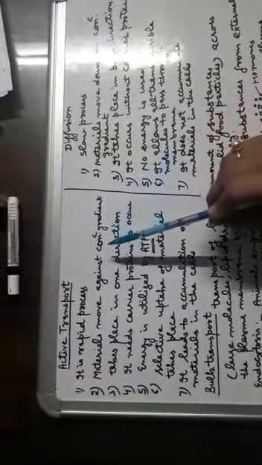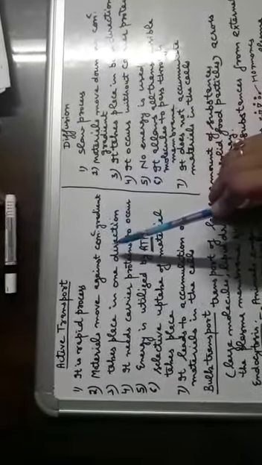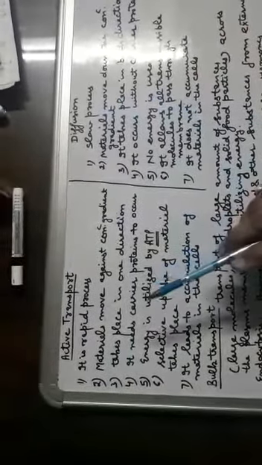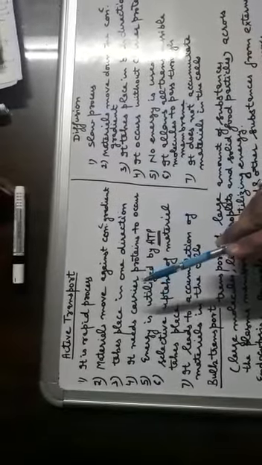So, students, in our ninth class biology lecture, we are going to discuss the difference between active transport and diffusion. First of all, active transport. What is active transport?